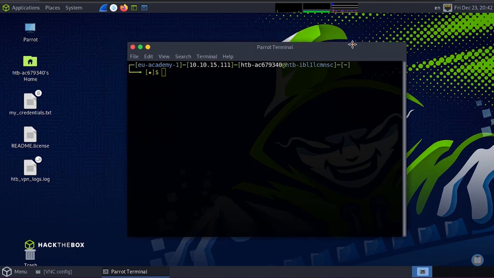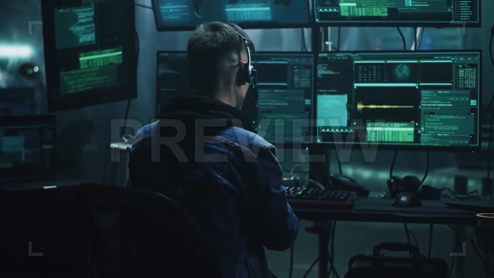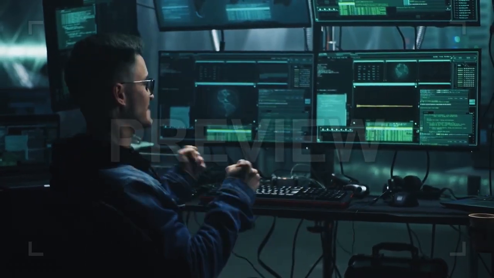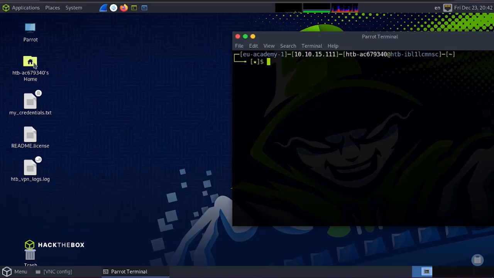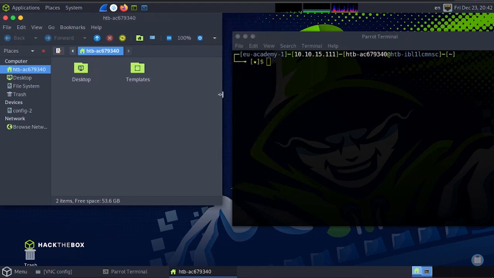Alright, the beginning of our work might seem a little confusing or very scary, but have no fear. I'm going to teach you a couple of codes so that little by little you can start having fun with them. At the same time that you have opened the terminal, on the left side open the home folder as well by double clicking right here. You need to always be aware of where you are at that moment. Here in the home folder you can see where you correctly are, which is the home directory, and everything inside it is visible. But how would we know where we are inside the terminal?